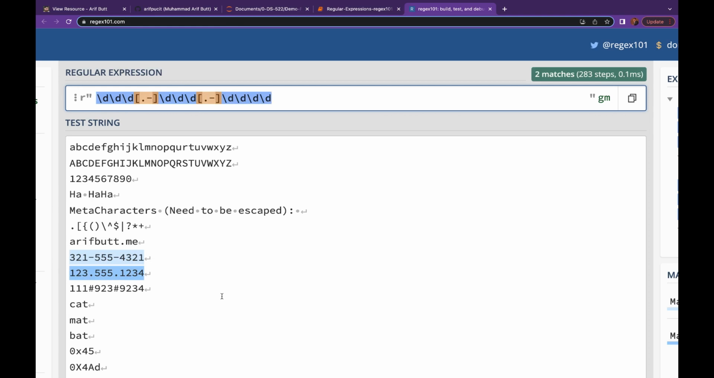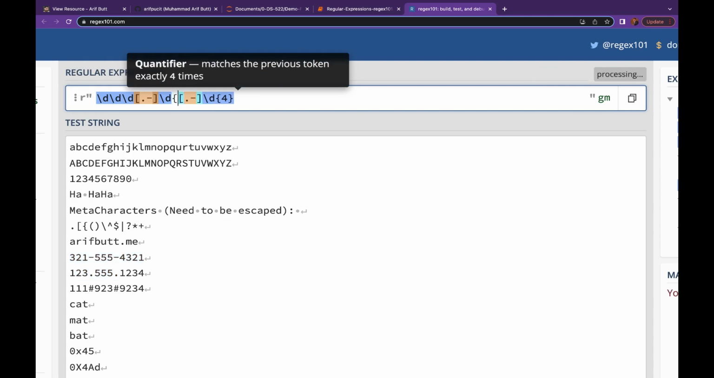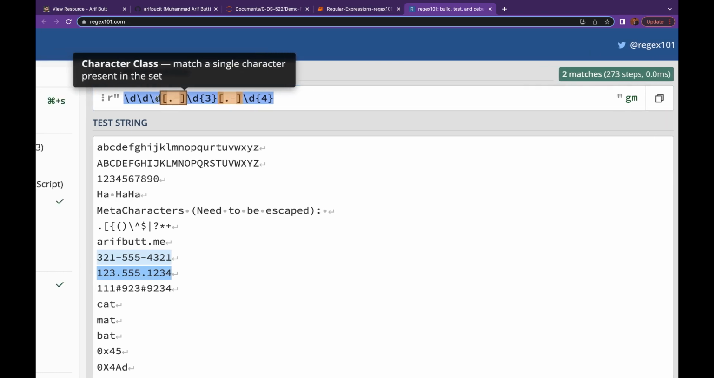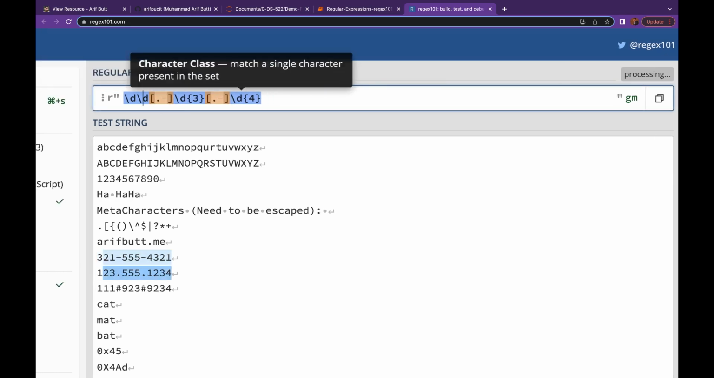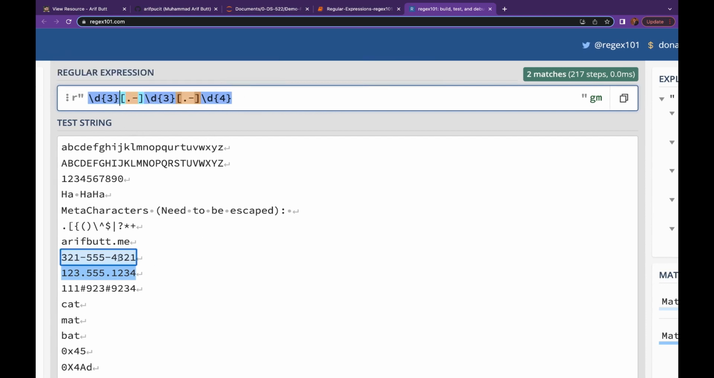Let me use quantifiers now. It's very simple. I need a digit exactly 4 times. I need a digit over here as well, and that too exactly 3 times. And I need a digit over here as well, and that again exactly 3 times. So you see the use of quantifiers. Great. So far so good.